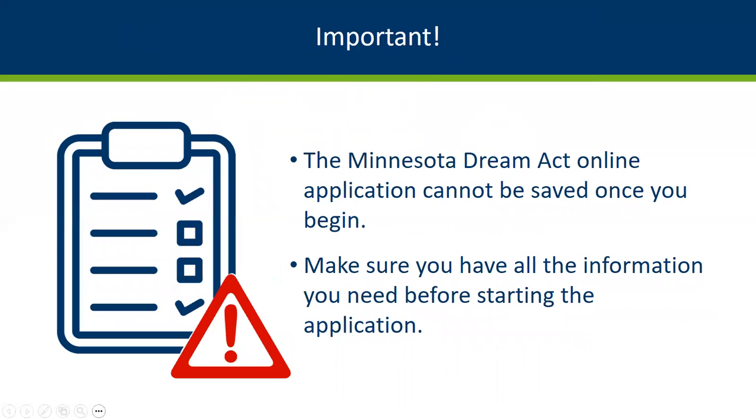One important thing to note is that the Minnesota DREAM Act application cannot be saved once you begin the process. Make sure you have all the information you need before starting the application. In addition, you cannot make corrections to the application once it's submitted. You would need to call the Minnesota Office of Higher Education to make any changes.